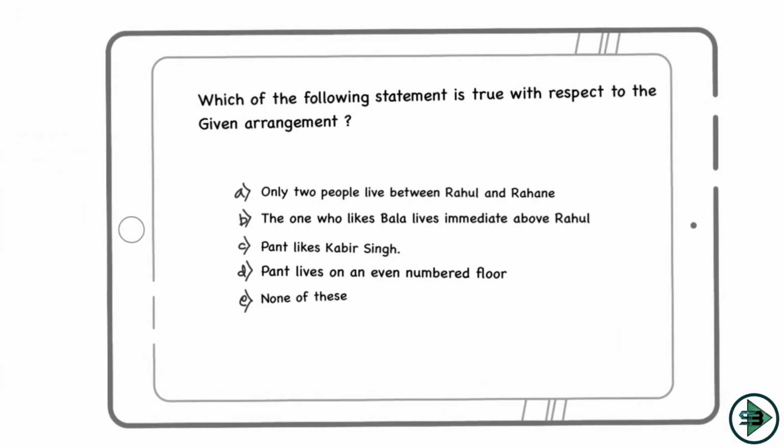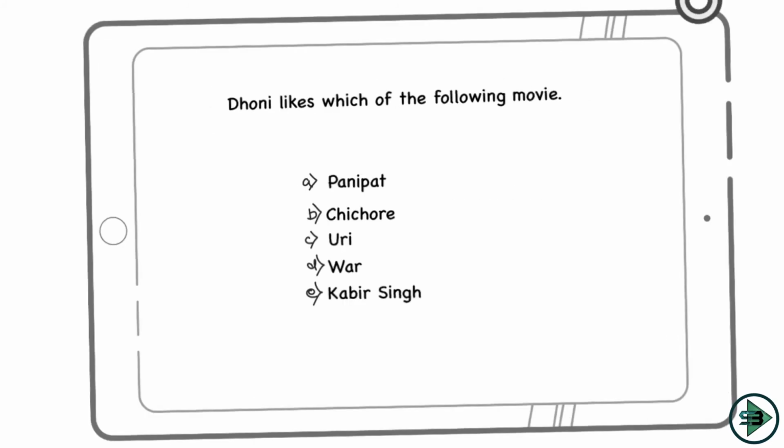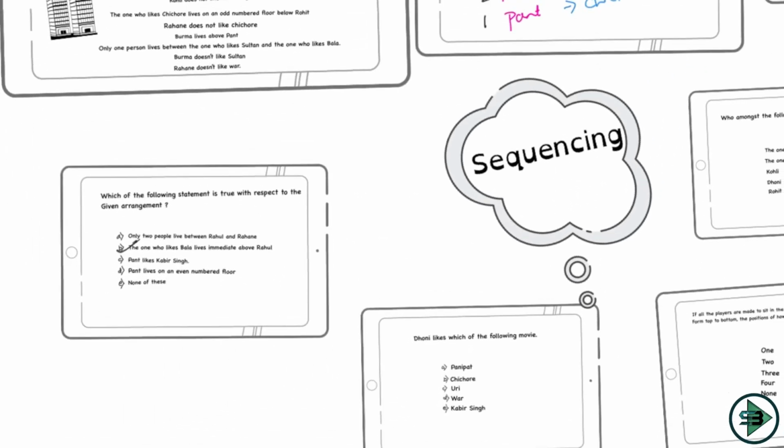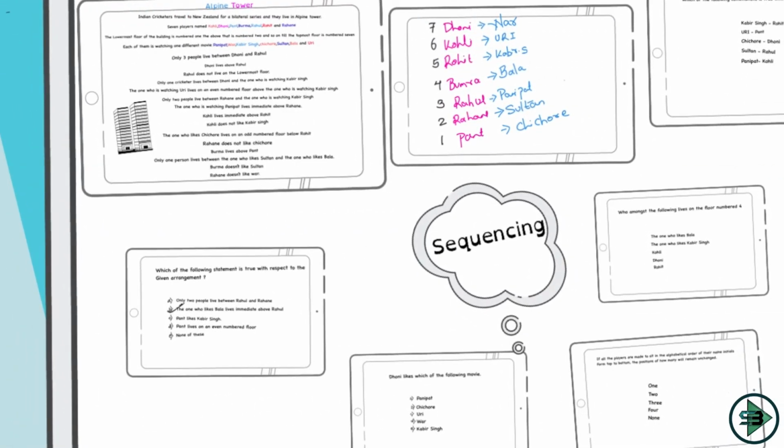The one who likes Bala lives immediately above Rahul. So that is the answer to this question. Next question: Dhoni likes which of the following movies? So let's go to this puzzle again. Dhoni likes which of the following movies?